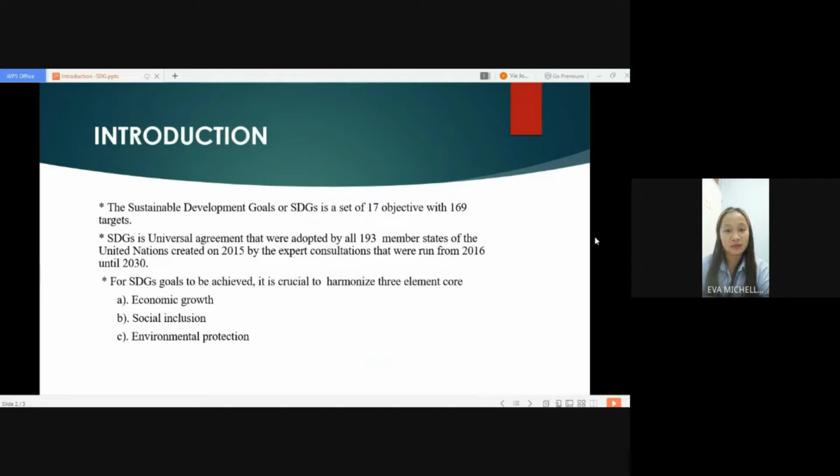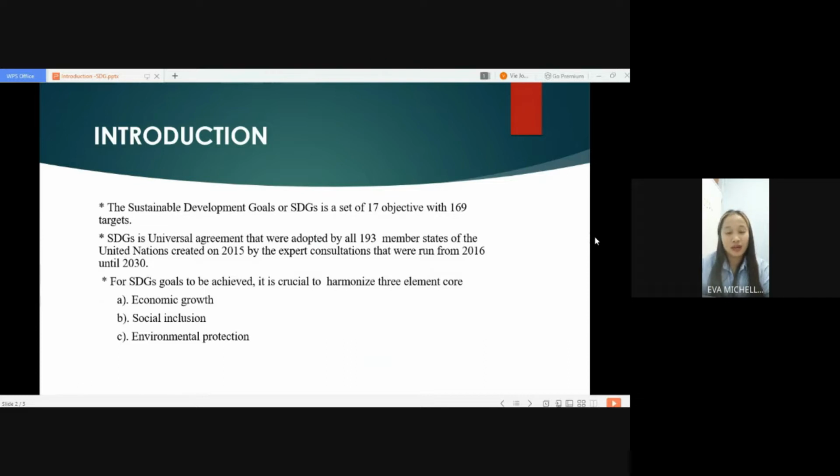The Sustainable Development Goals, or SDGs, are a set of 17 objectives with 169 targets. The SDGs are a universal agreement that was adopted by all 193 member states of the United Nations, created in 2015 by expert consultations, and run from 2016 until 2030.